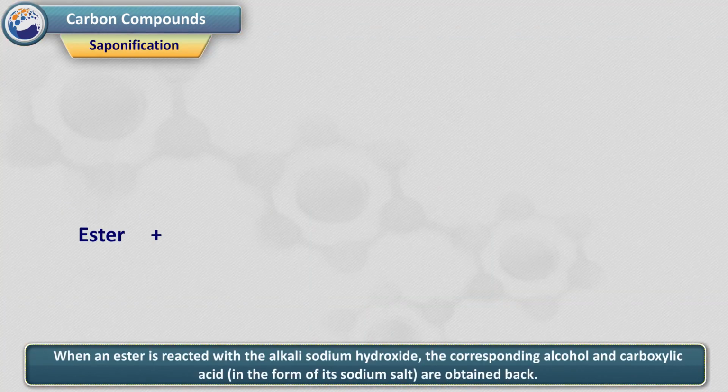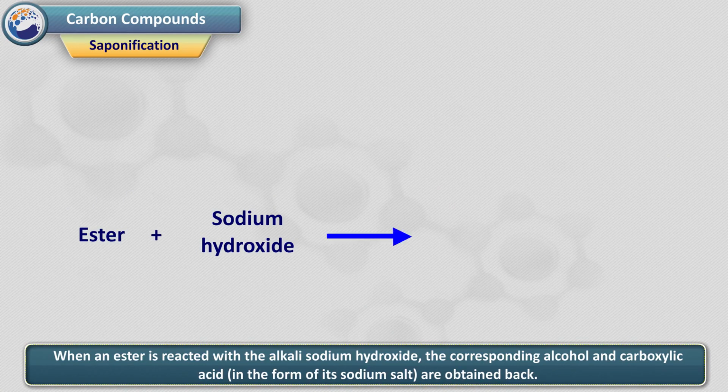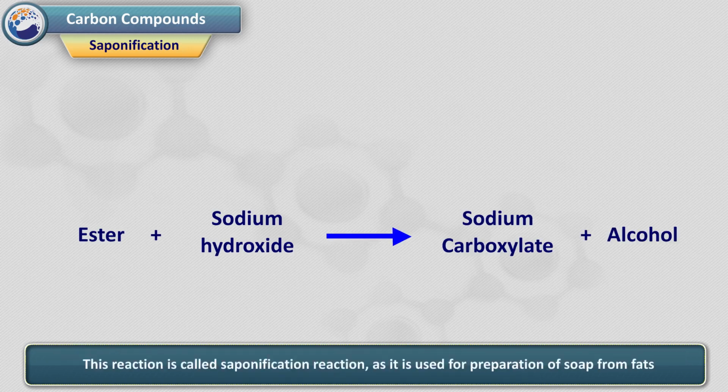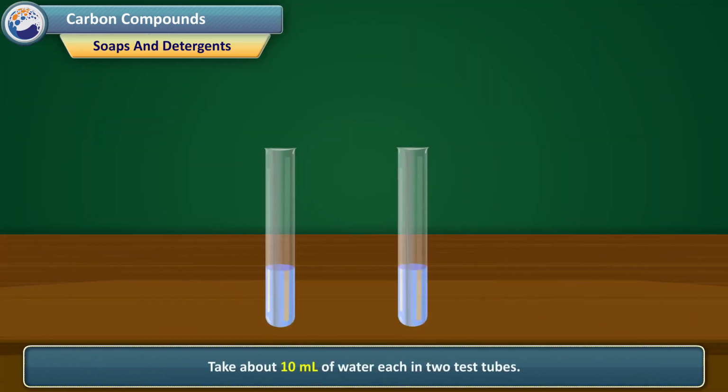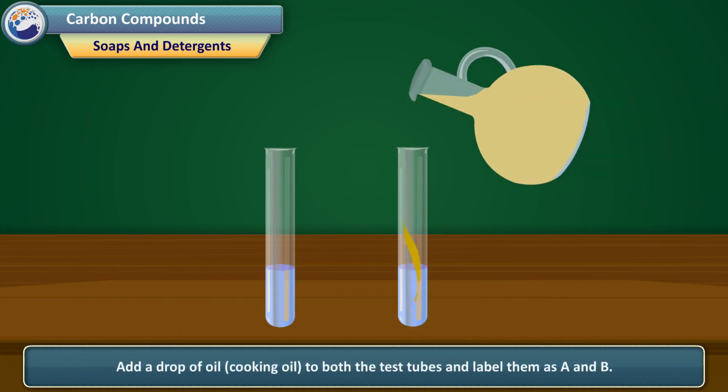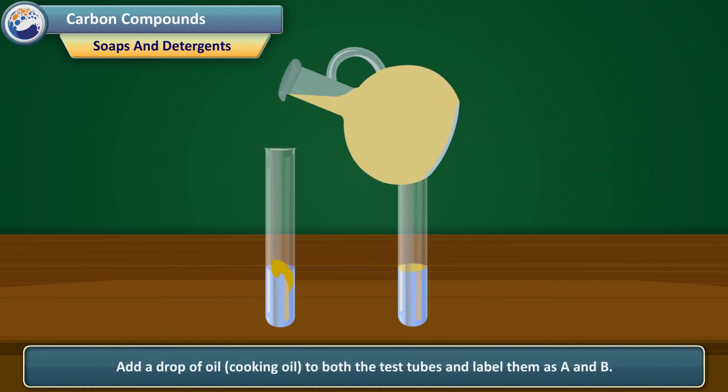When an ester is reacted with the alkali sodium hydroxide, the corresponding alcohol and carboxylic acid in the form of its sodium salt are obtained back. This reaction is called saponification reaction as it is used for preparation of soap from fats. Soaps and detergents. Take about 10 milliliters of water each in 2 test tubes. Add a drop of cooking oil to both the test tubes and label them as A and B.